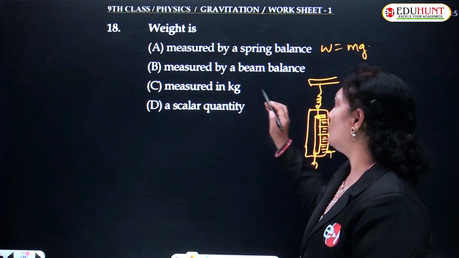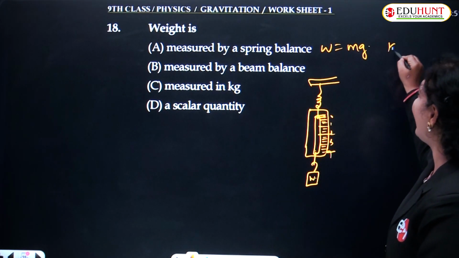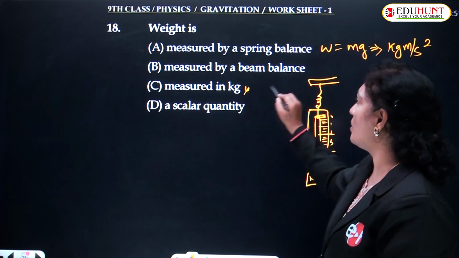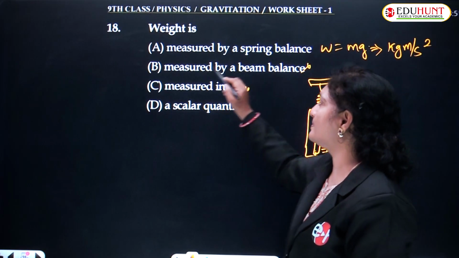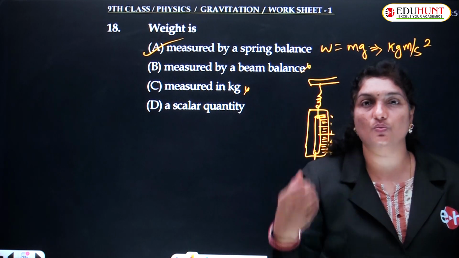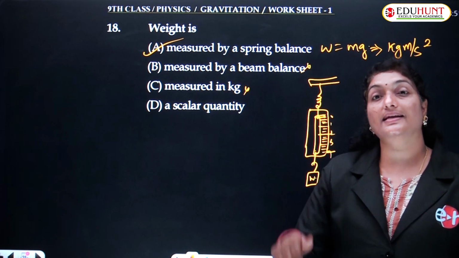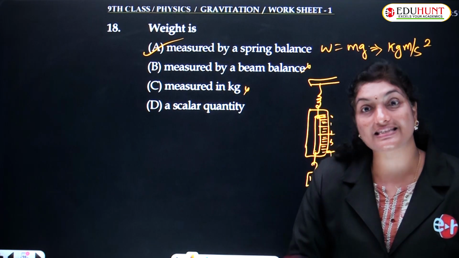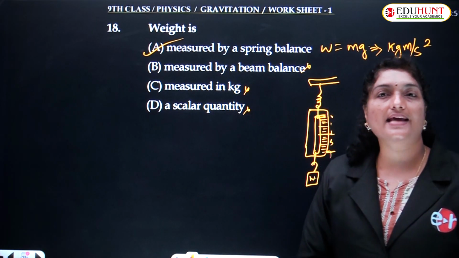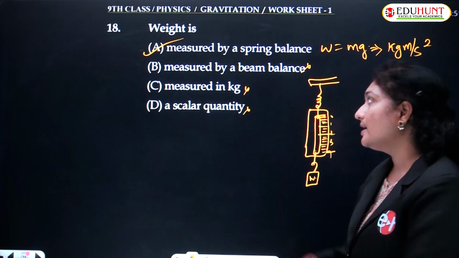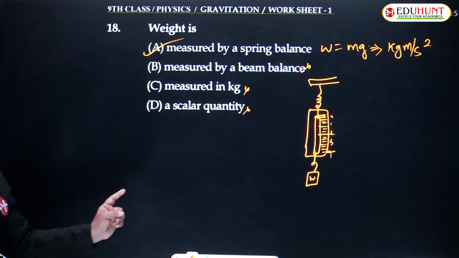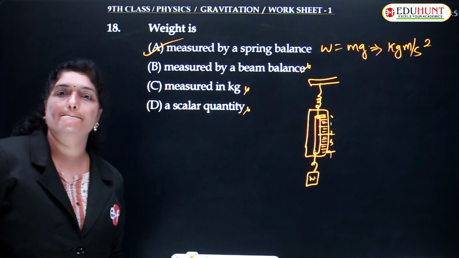Weight is measured in kg? No, weight is measured in kg meter per second square, not kg. So this is also a wrong statement. It is measured using a spring balance. Is it a scalar quantity or vector quantity? It is directed towards the surface of the earth, towards the center of the earth. It has direction, so it must be a vector quantity, not a scalar quantity. So the only correct option among them is option A: the weight of the body is always measured using a spring balance.